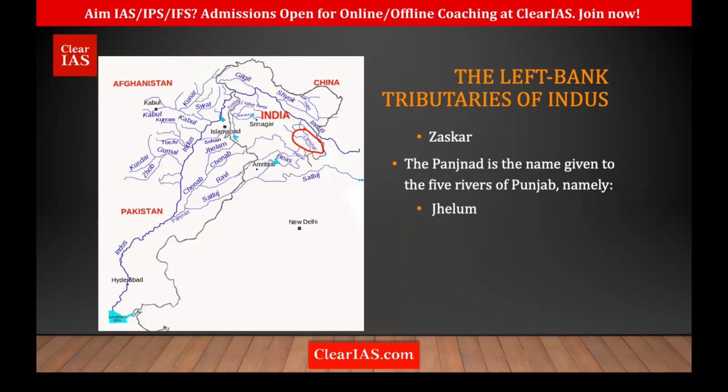Okay, so we have what? Jhelum, Chenab, Ravi, Beas, and Satluj. Okay, Jhelum, Chenab, Ravi, Beas, and Satluj. Okay, so these are the 5 rivers of the Panchnad.